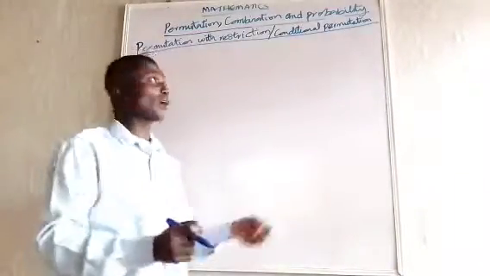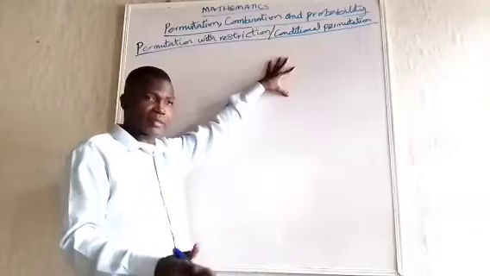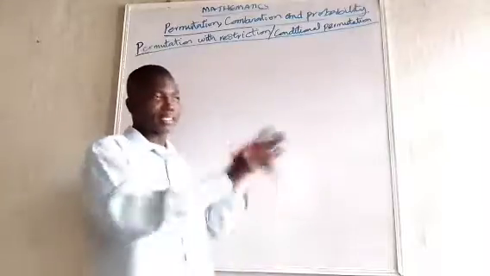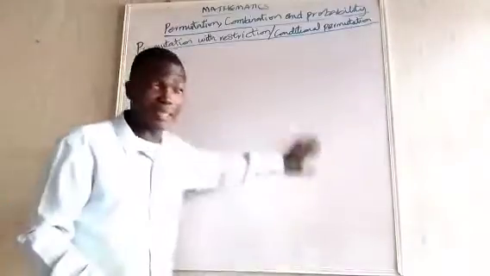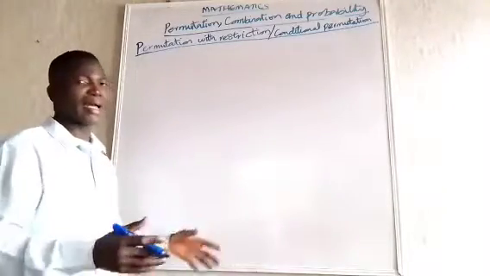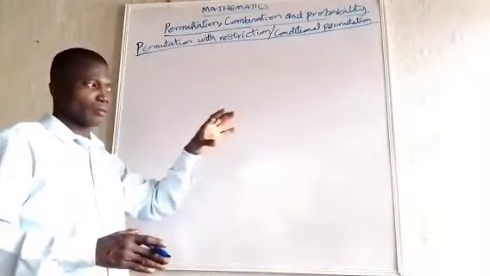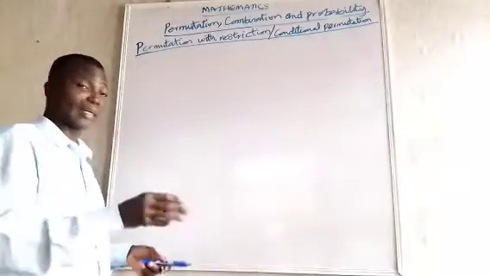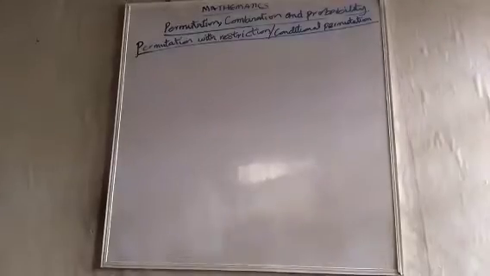And for you to find it easy to handle conditional permutation, you investigate those that have that restriction first. Investigate them, or investigate the ones that the condition will not touch at all, and then you can subtract from the total possible arrangement. This is very interesting because it requires your thinking, and you cannot easily rush to generalize the workings of permutation with restriction. Just investigate the ones with restriction, and then you can work every other thing out. That fundamental counting technique is very useful in this case. Let's look at one or two examples to explain it.